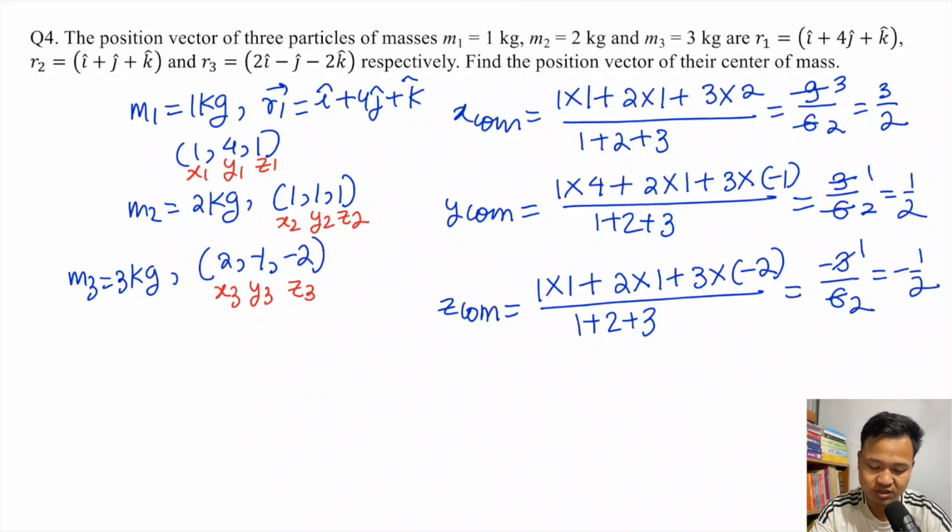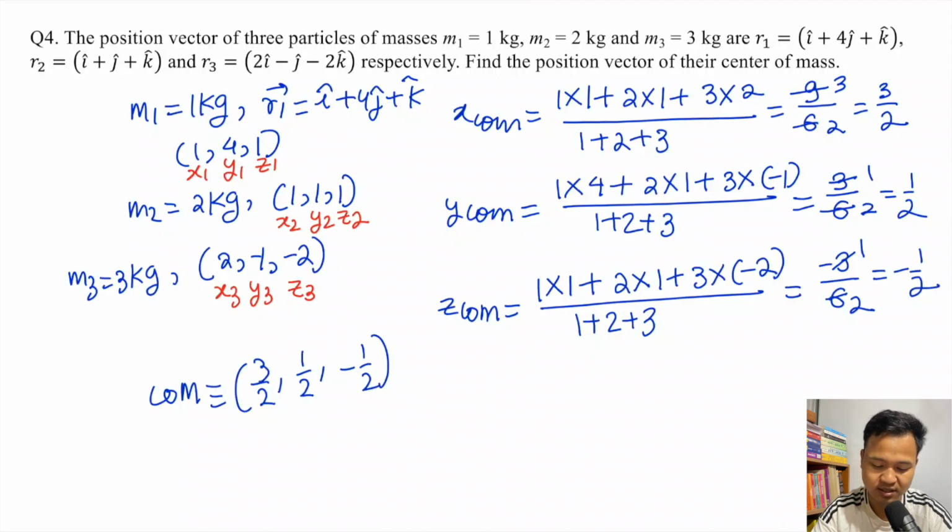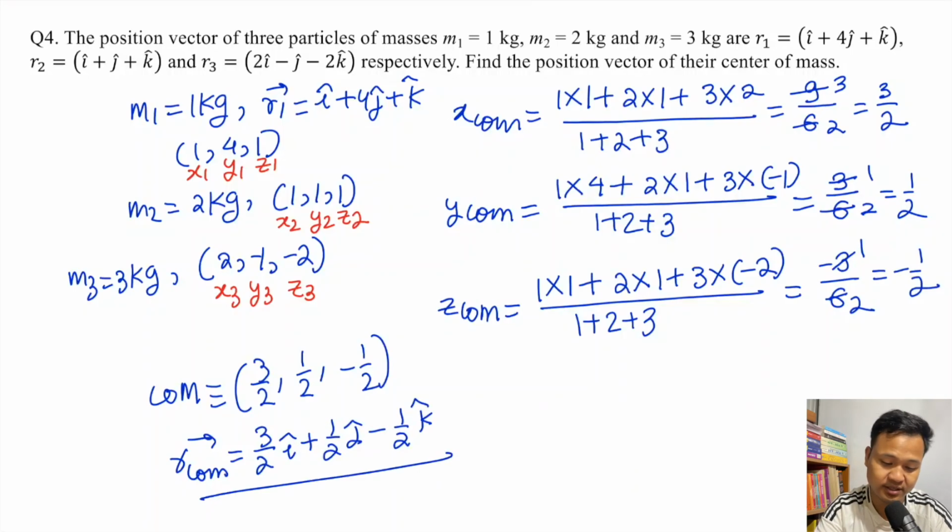So now finally, what is the position of center of mass? Center of mass is located at 3 by 2, 1 by 2, minus 1 by 2. So this is the position of center of mass. The position vector RCOM will be 3 by 2 i cap plus 1 by 2 j cap minus 1 by 2 k cap. So this is your answer.